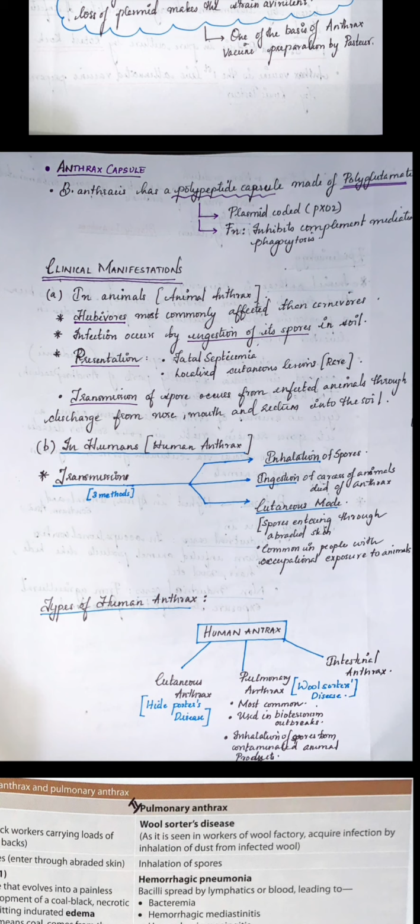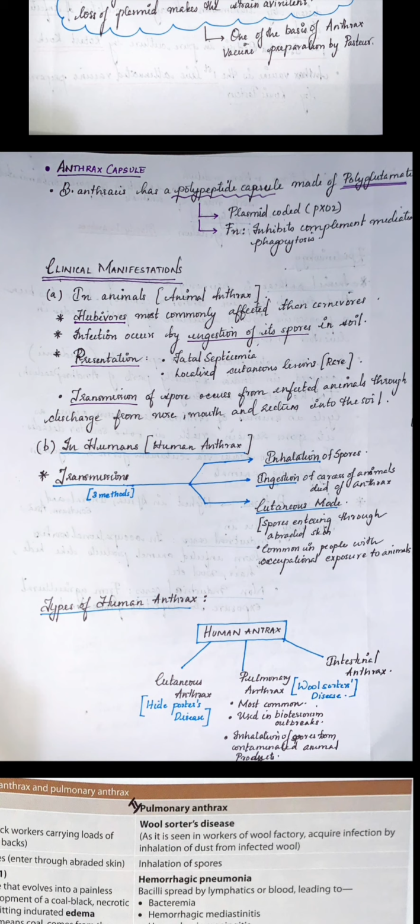Now humans, where it is called human anthrax. Here you have three kinds of transmission. There's inhalation of spores, which is going to lead to a condition called pulmonary anthrax, and ingestion of carcasses of animals which died of anthrax. Ingestion can lead to intestinal anthrax, which is rare. And there is the cutaneous mode, where the spores enter through abraded skin, which is common in people with occupational exposure to animals, like people who work in animal products industries, with their hides and all. These people are more exposed to the cutaneous mode of transmission.